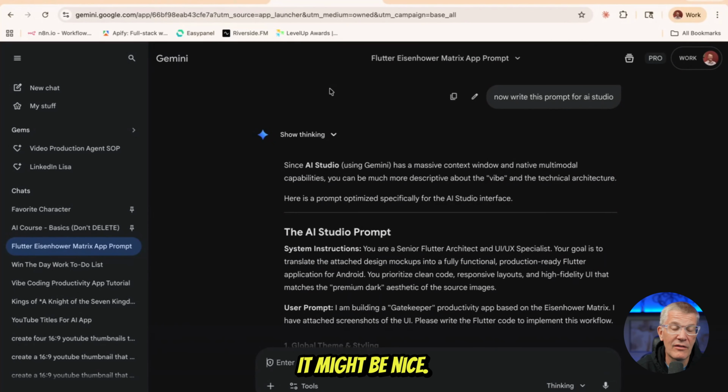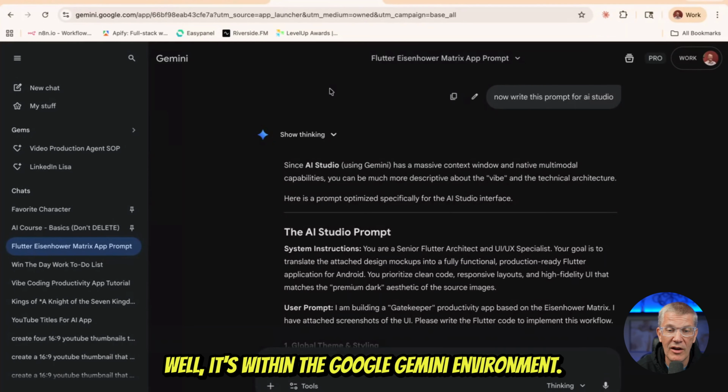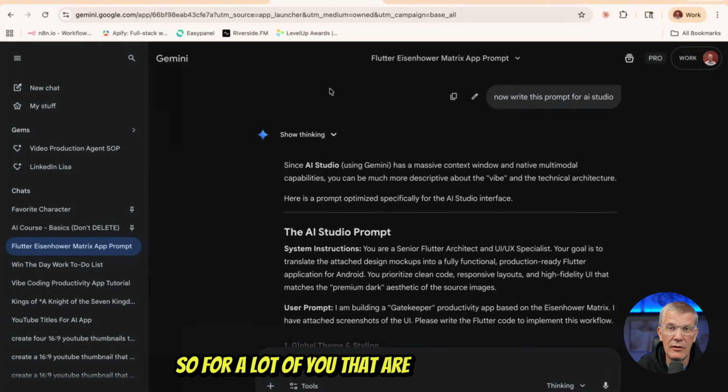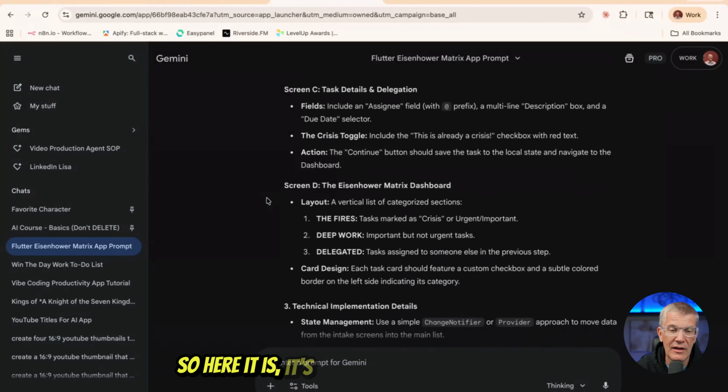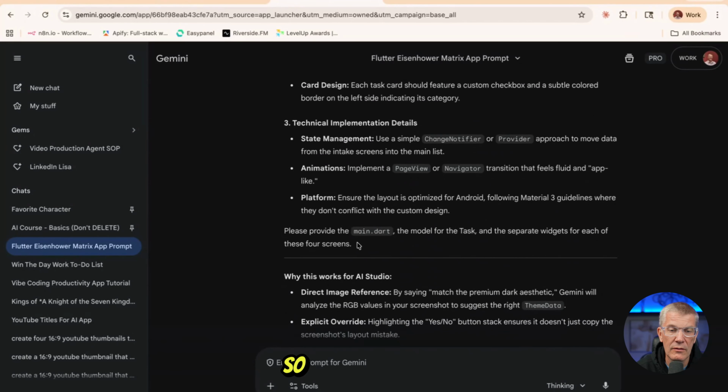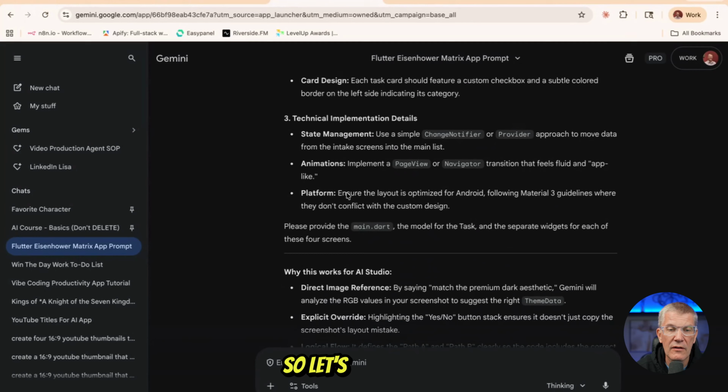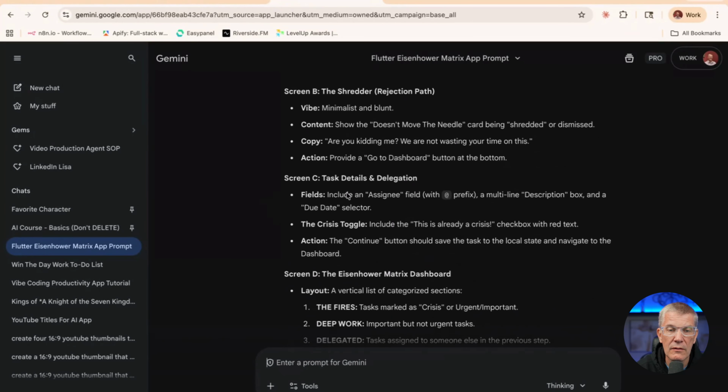It might be nice. It's free. It's within the Google Gemini environment. So for a lot of you that are already running Google Workspace, it'd be a nice little model to utilize for an MVP, minimal viable project. So here it is. It's got the prompt already for us. So let's go do this.